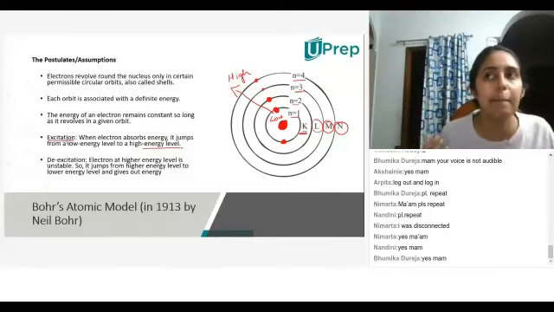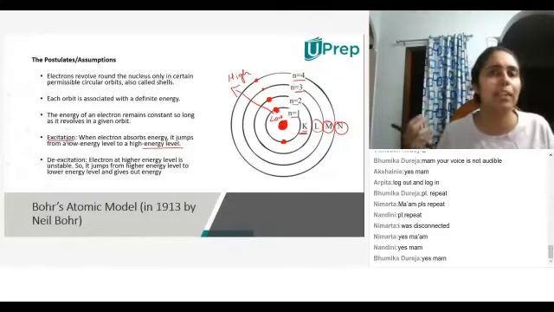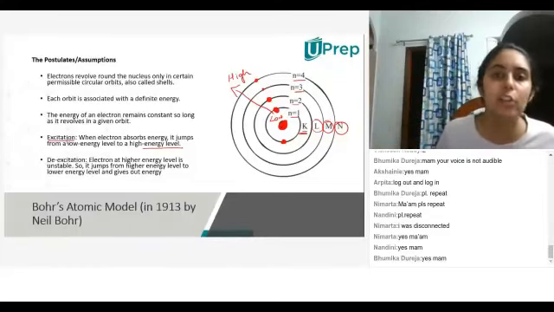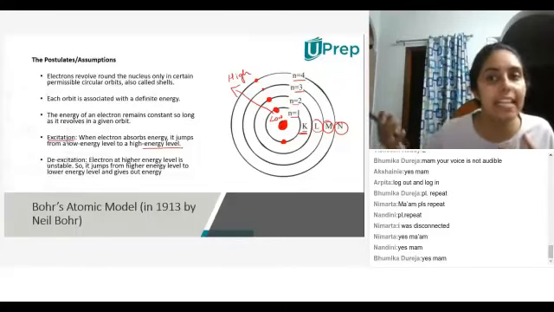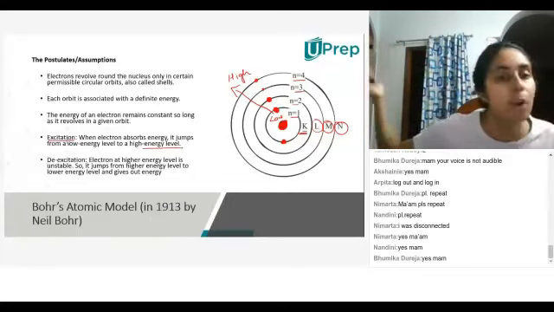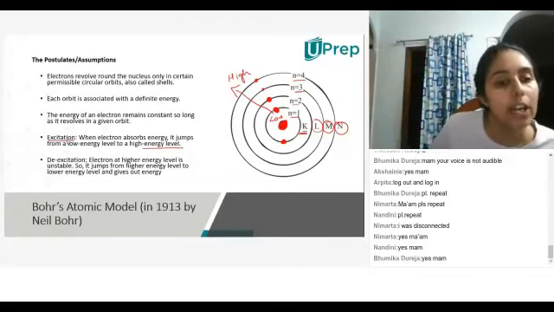So how does that happen? That means that when the human absorbs energy, when they are happy or they have a lot of energy, they are excited. Similarly with electrons also, when they have a lot of energy, they get excited and they jump into higher levels of orbits or shells.